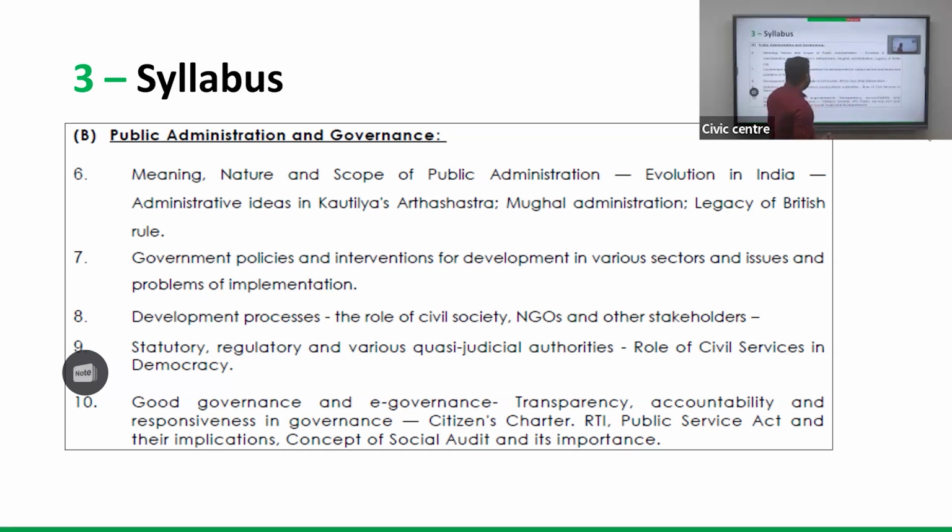Now, with respect to analysis of the syllabus, meaning, nature, and scope of public administration is a purely static area. As you all know, public administration is how a country or a system is governed. Not only India, in every part of the world you can see an administrative setup, which may vary in different degrees and styles, but the purpose is to achieve a common goal for the society.